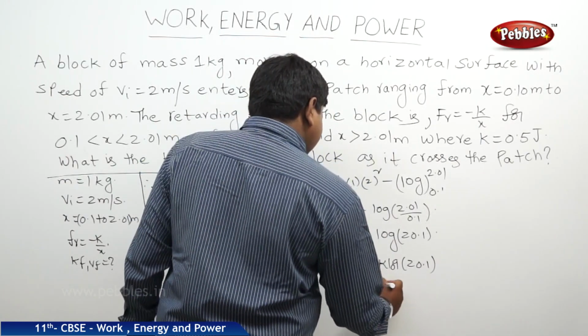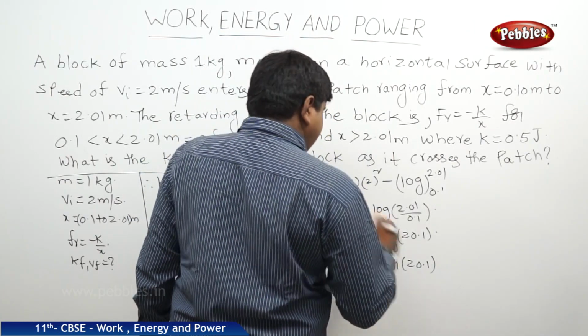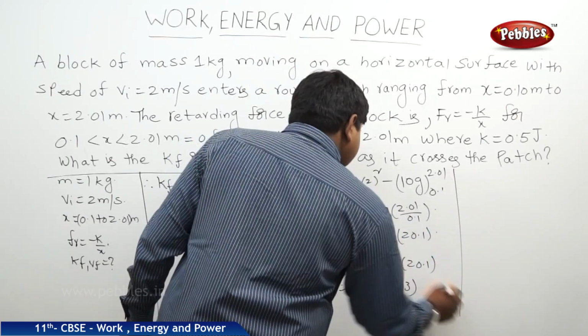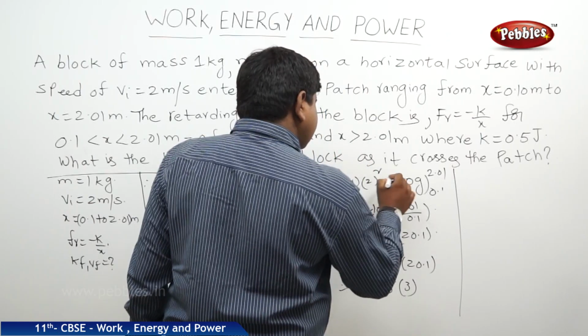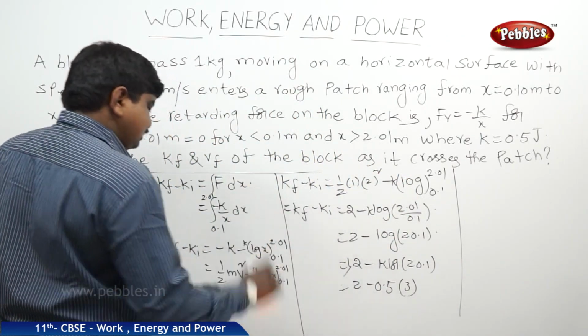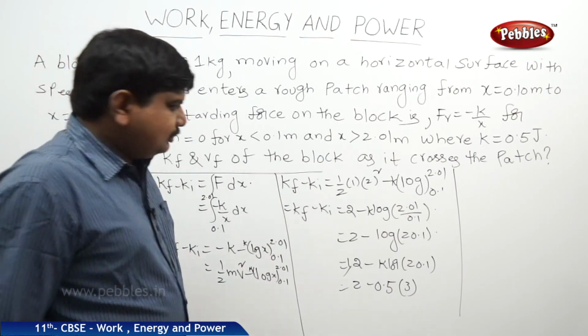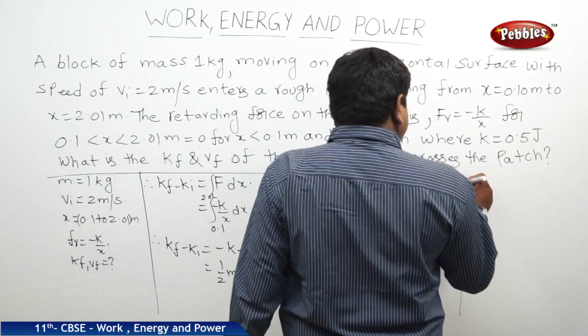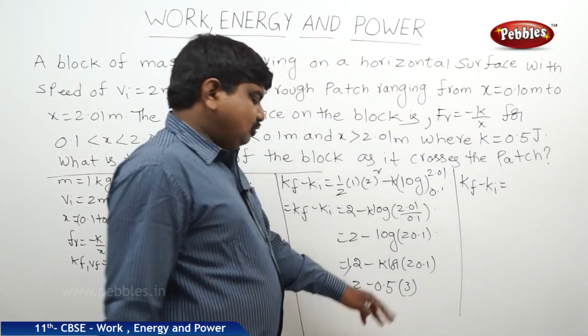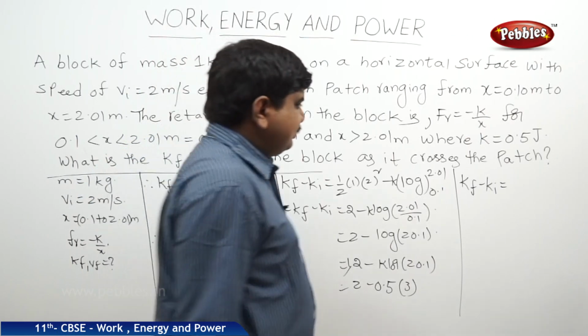Therefore 2 minus 0.5 into log 20.1, which is 3, therefore it is k log k. Now we have missed the term in the beginning, so that's why it is better to put it now. So therefore kf minus ki is equal to 2 minus 1.5, 0.5 joules.